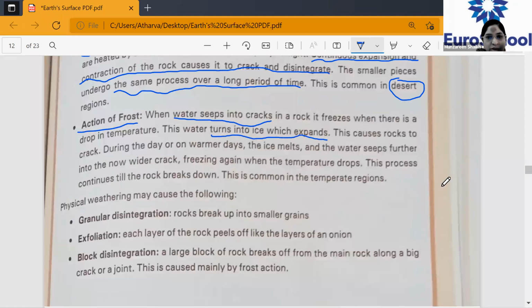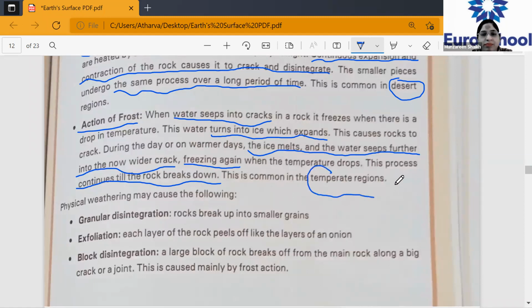Then underline: the ice melts and water seeps further into the rock, into the crack. Then it freezes again. Then underline this: continuous till the rocks break down. So this process continues till the rocks break down, and encircle temperate regions. Clear?